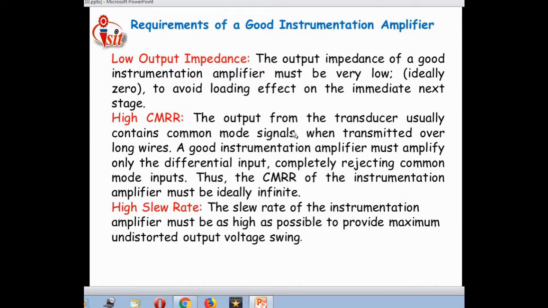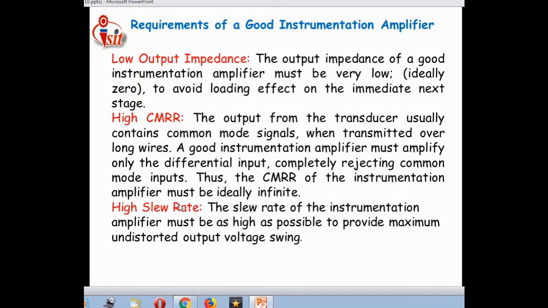Just see, the output from the transducer usually contains common mode signal when transmitted over long wires. A good instrumentation amplifier must amplify only the differential input, completely rejecting common mode inputs. Thus, the common mode rejection ratio CMRR of the instrumentation amplifier must ideally be infinite. That is similar to the ideal op-amp characteristics.